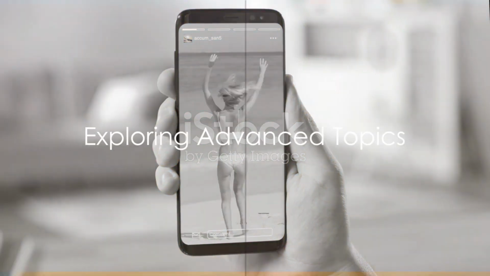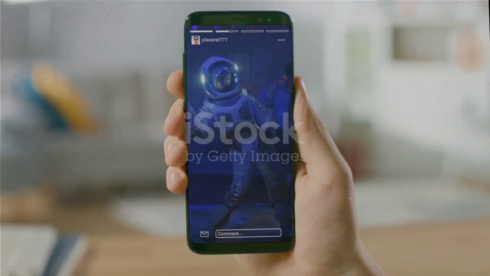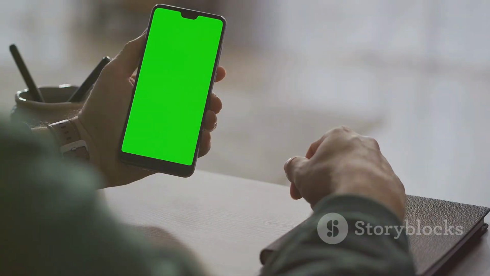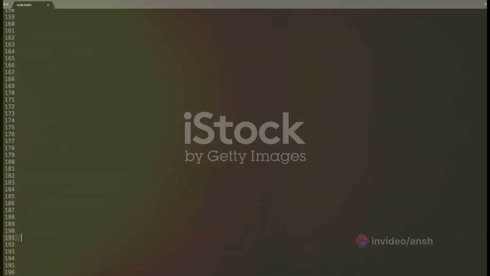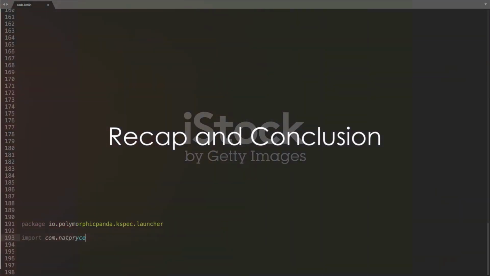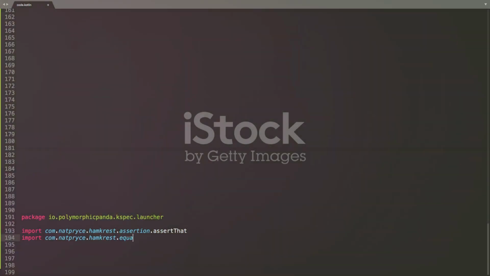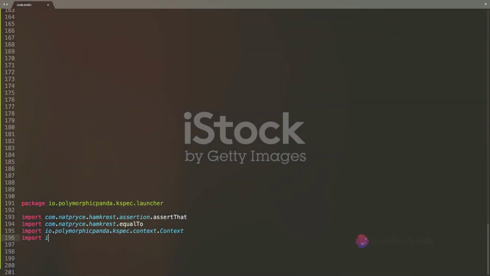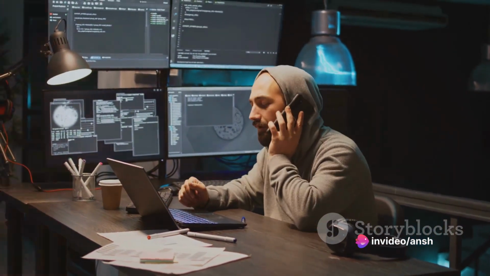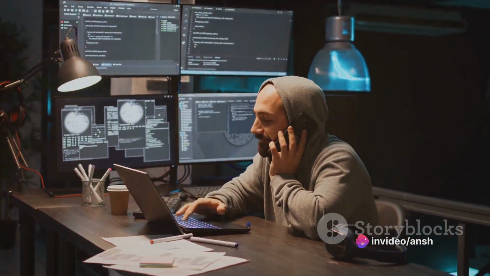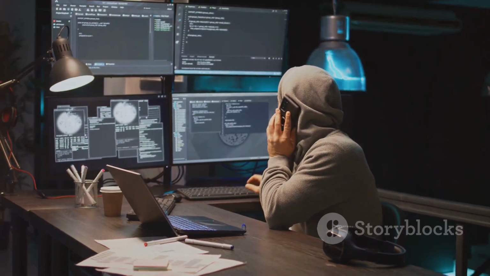Finally, once comfortable with the basics, venture into more complex areas like user interactions, data storage, networking, and graphics. Android development is a vast field offering endless possibilities. To recap, Android development is a process of creating apps for Android OS using tools like Android Studio. The journey begins with setting up the development environment, followed by understanding the languages used, namely Java and Kotlin.